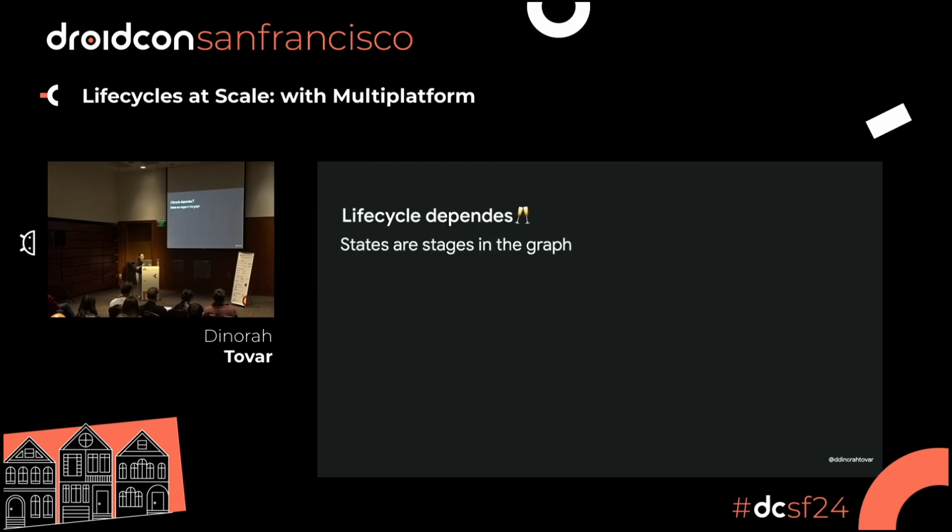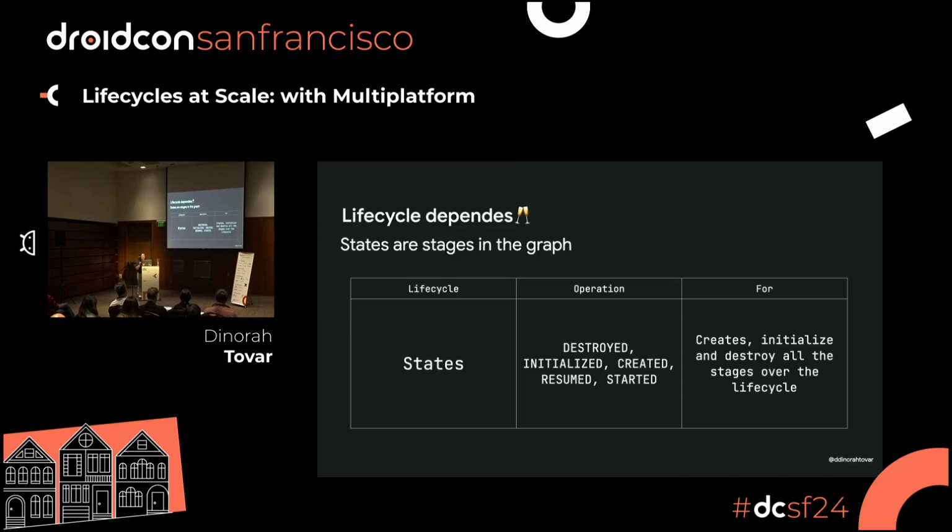So let's first start with the states. States are the stages on the graph, on the general graph of the life cycle. So the stages, you probably know already what they are, because the states are usually these operations: destroyed, initialized, created, resumed, and started.